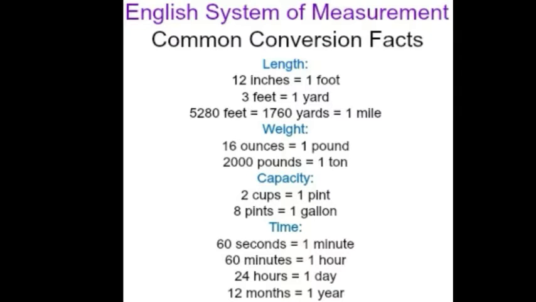Now this is the English system of measurement. Here are some common conversion facts. Length: 12 inches equals 1 foot, 3 feet equals 1 yard, 5280 feet equals 1760 yards, that is 1 mile. Weight: 16 ounces equals 1 pound, 2000 pounds equals 1 ton. And capacity: 2 cups equals 1 pint and 8 pints equals 1 gallon.